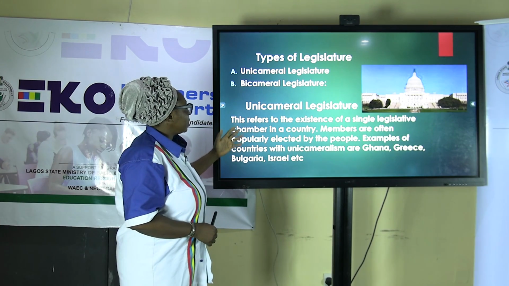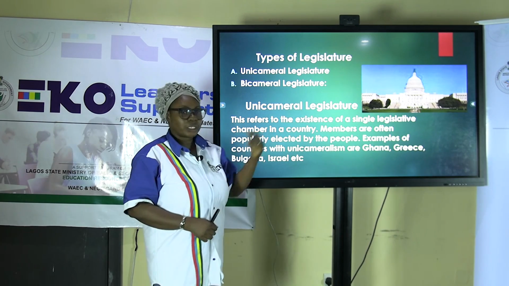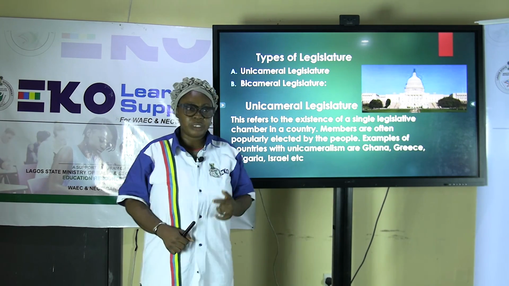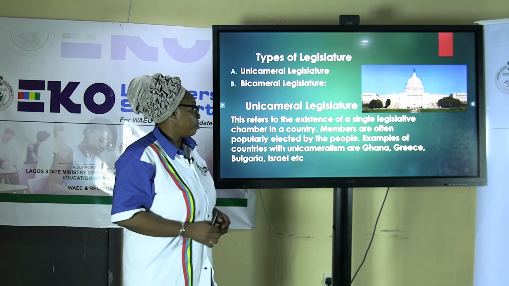Now let us look at the first type, unicameral legislature. Examples of countries that practice this are Ghana, Greece, Bulgaria, Israel, etc., and other countries that practice this one-house chamber.